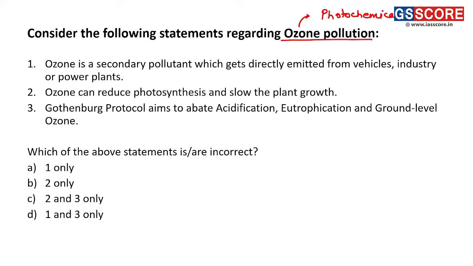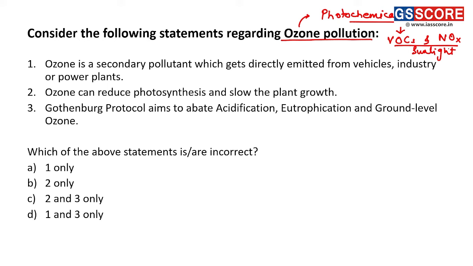This photochemical smog is produced because of the reaction between VOCs, volatile organic compounds, and oxides of nitrogen. When they react with each other in the presence of sunlight, that leads to formation of photochemical smog, and ozone is a component of photochemical smog.